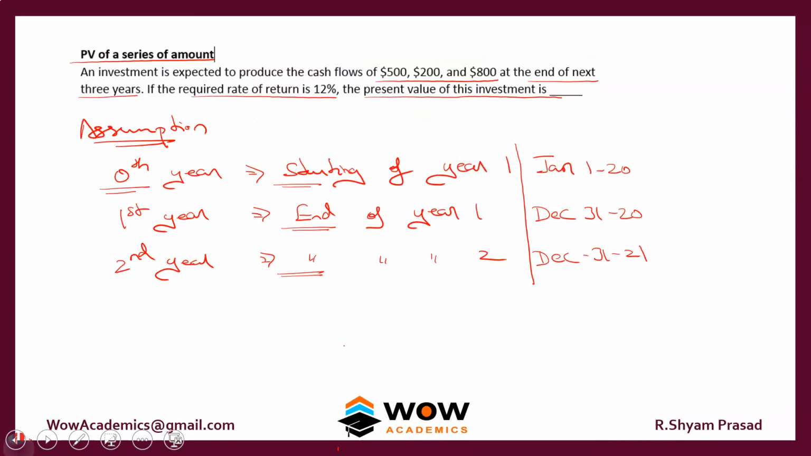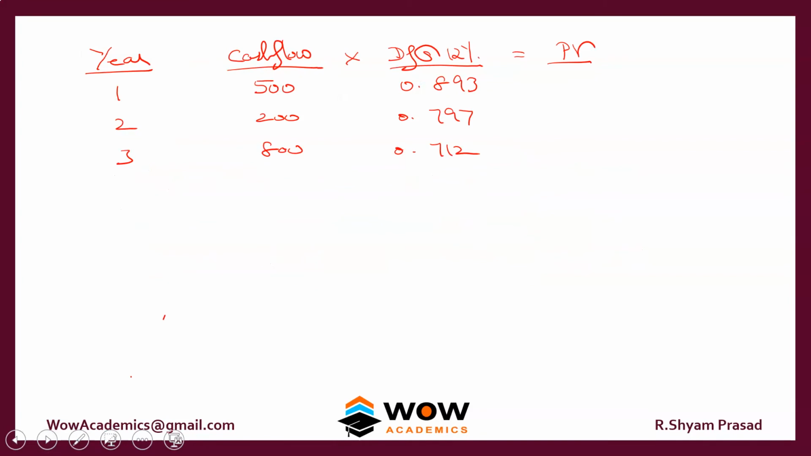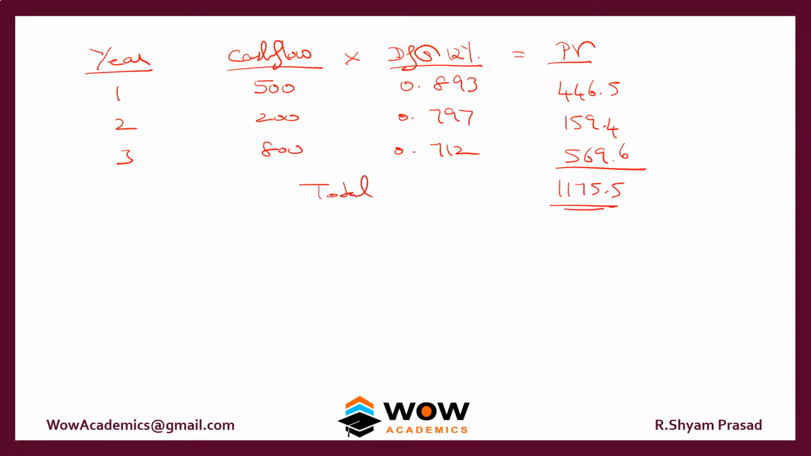The sum has indicated that the cash flow is received at the end of the next 3 years. So that is first year end, second year end and third year end. So the discount factors are also the first year, second year, and third year discount factors. The total comes to 1175.5. That is the total present value. So that's how we got it.